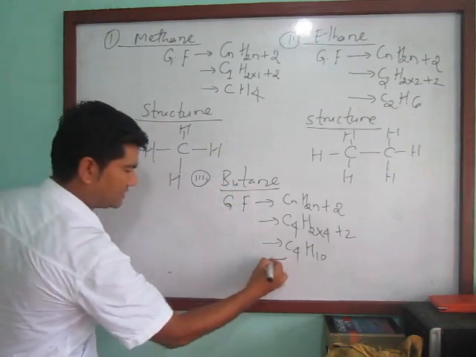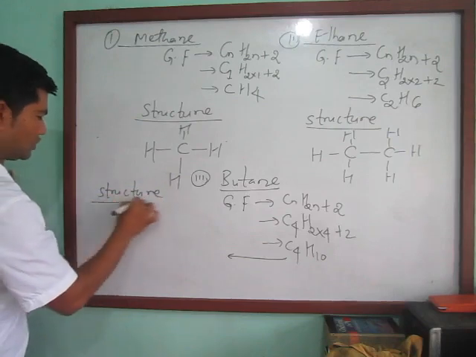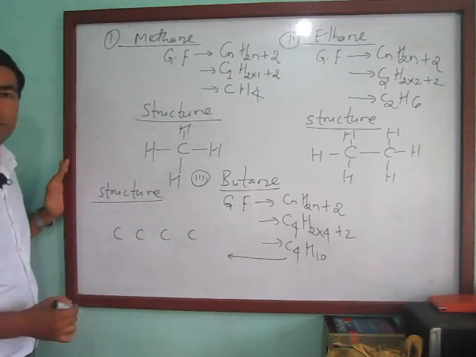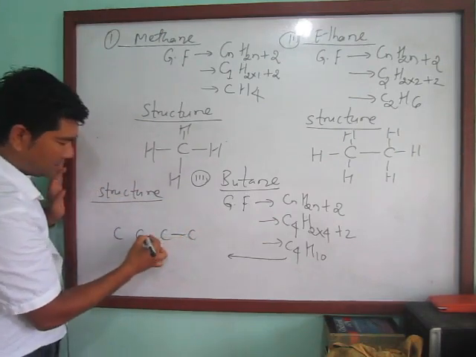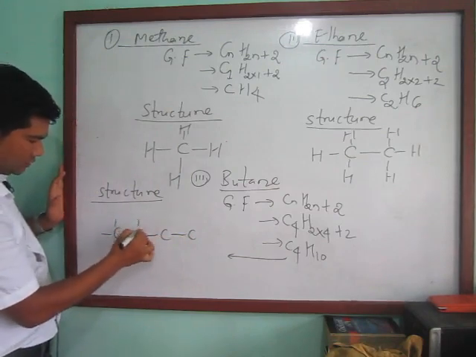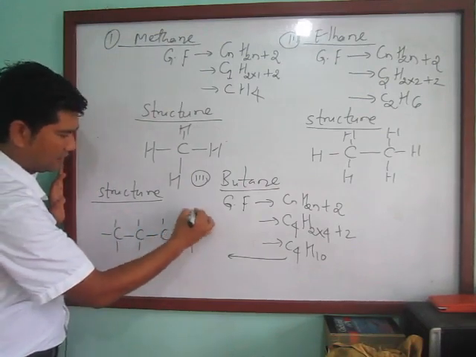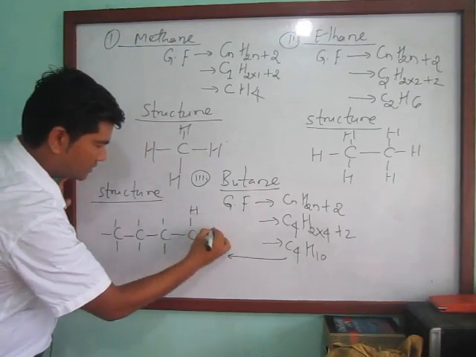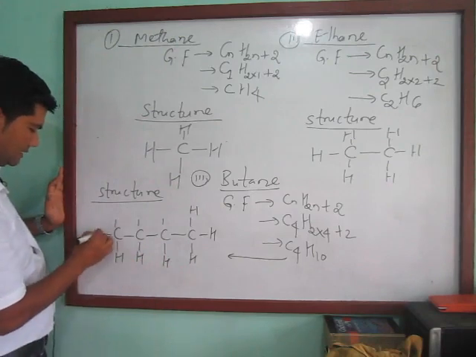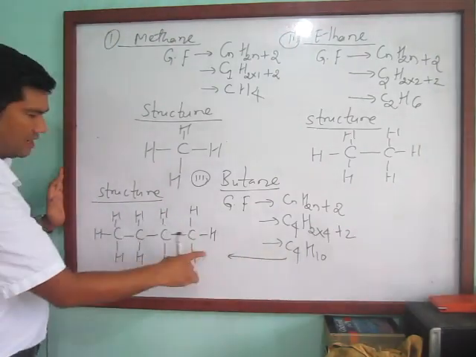For the structure, let's see here. 1 2 3 4 carbon atoms, and all the carbon atoms are bonded by single bonds like this. 1 2 3 4, 1 2 3 4, 1 2 3 4. Here 1 hydrogen, 2 3 4 5 6 7 8 9 10, C4H10.